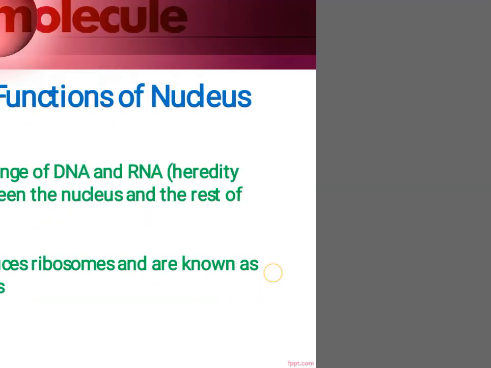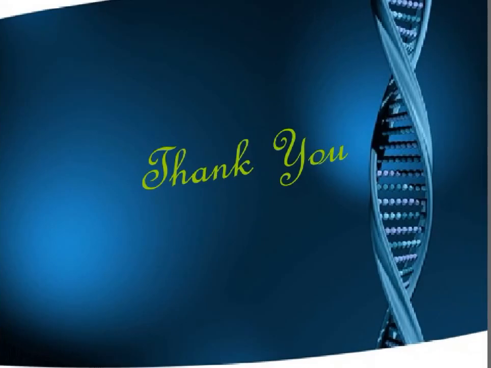So these are the functions of nucleus. The first and most important function is that nucleus controls the heredity characteristics of an organism. Nucleus is responsible for protein synthesis, cell division, growth, and differentiation. Nucleus stores hereditary material in the form of DNA.